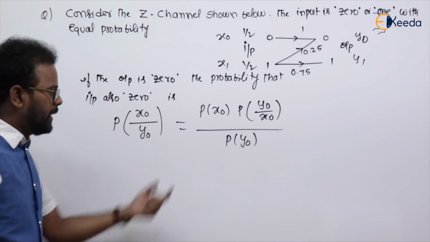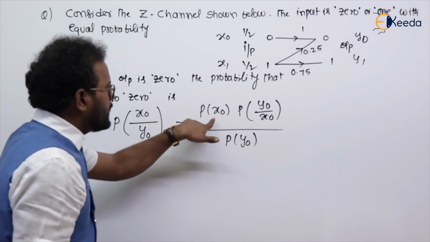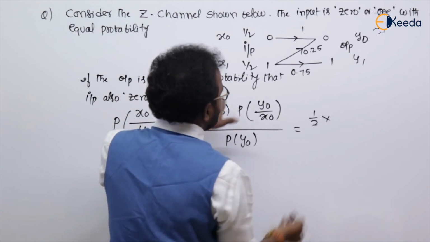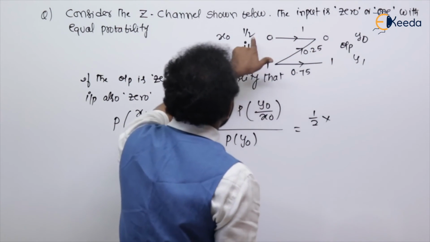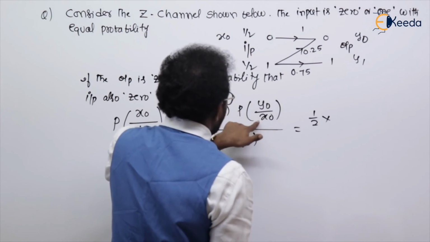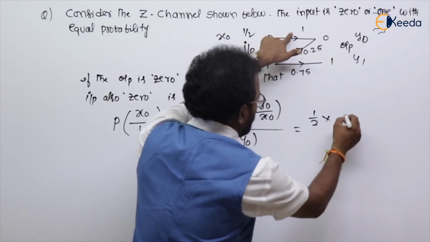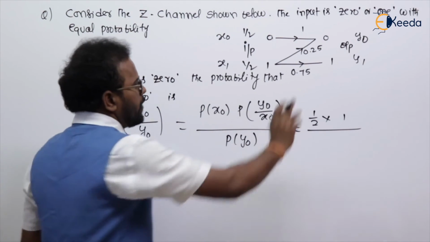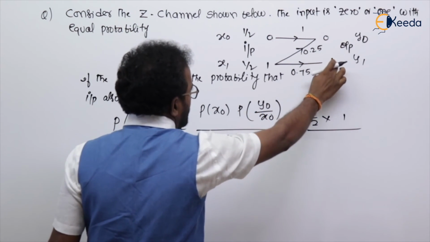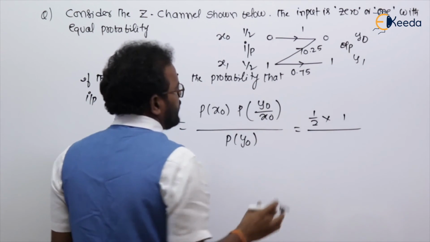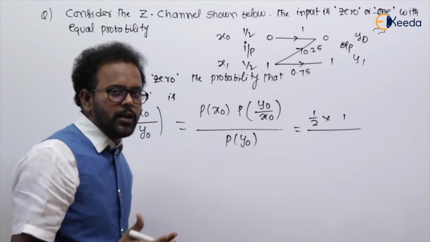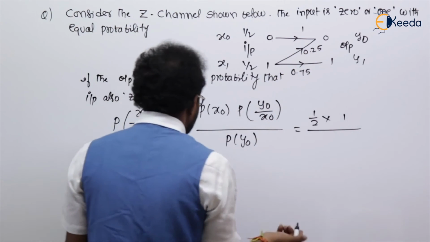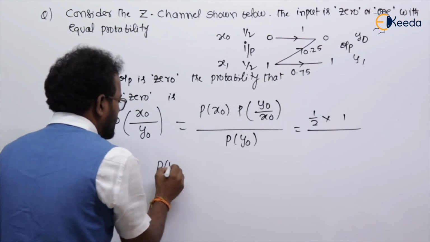This is the Bayes theorem. Already they have given P of x0: equal probability, 1 by 2. P of y0 by x0 is given as 1, divided by P of y0. How to calculate these output probabilities? Input and channel are given. Output probabilities are nothing but input into channel. Are you getting my point? So I can write it simply from the matrices.